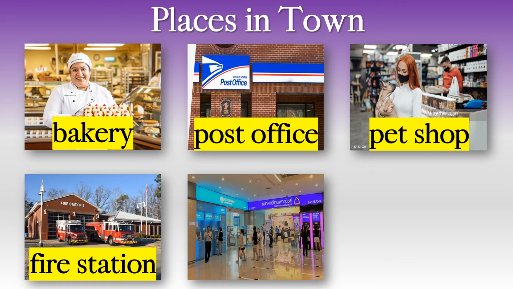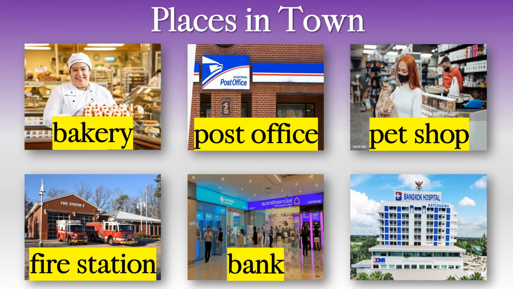Two different places that do the same thing, where we keep our money. You can see ATM machines. What are these two places? The bank. Yes, they are banks.